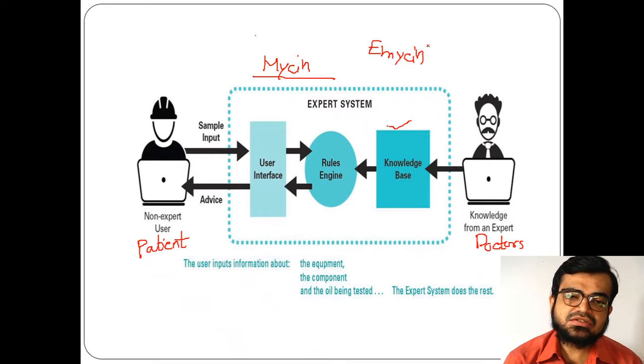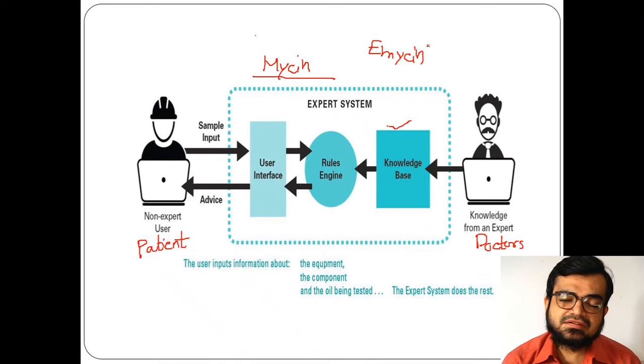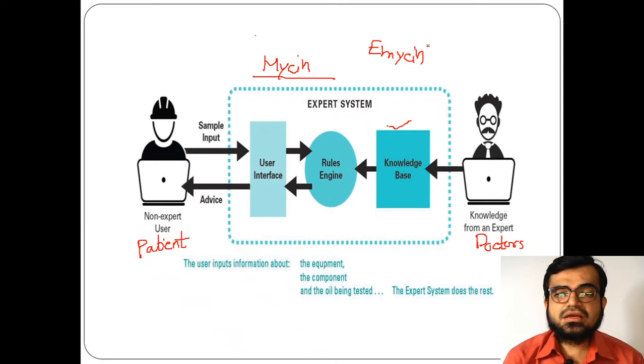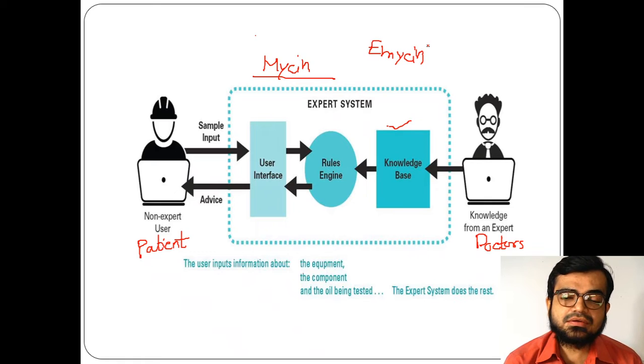After some years, when MYCIN had been developed, EMYCIN was developed, because MYCIN is specific to blood infections, but they thought that if it is applicable for blood infections, why can't we handle so many other problems? But both MYCIN and EMYCIN are used for medical purposes only.